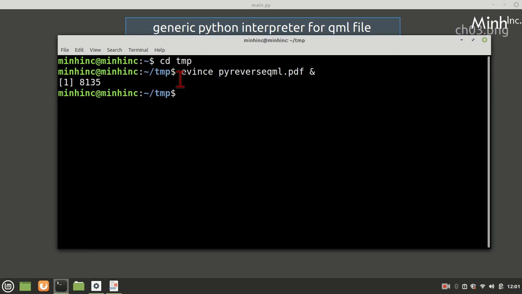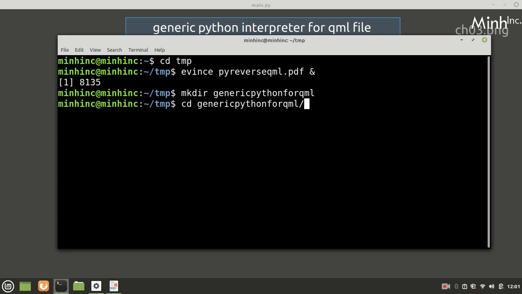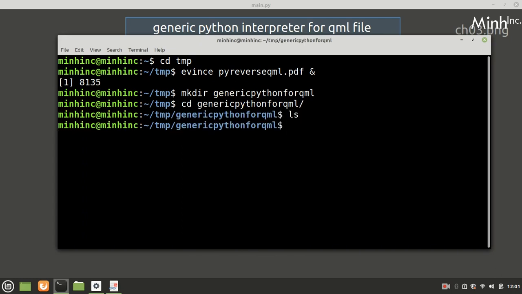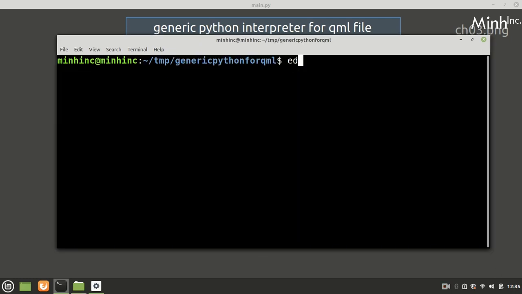We will write the code now. We'll create a directory called generic Python for QML. Okay, it's an empty file, so we'll start the coding. We'll add all the packages first.